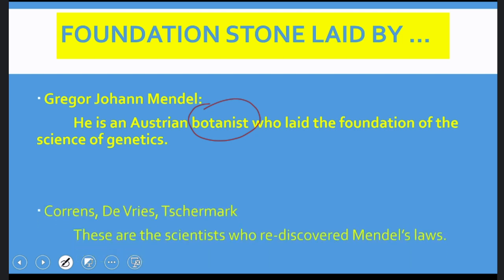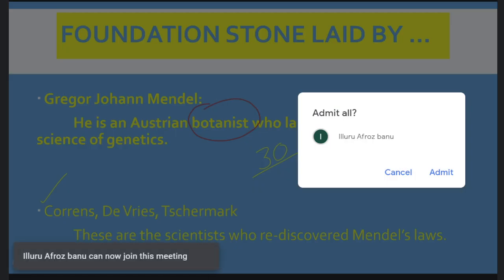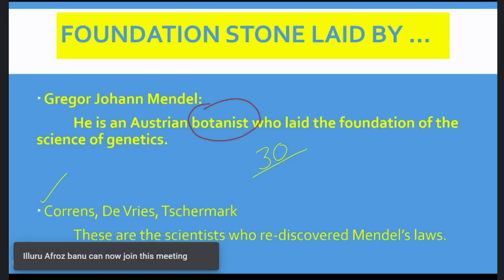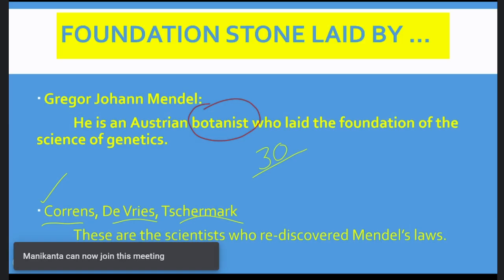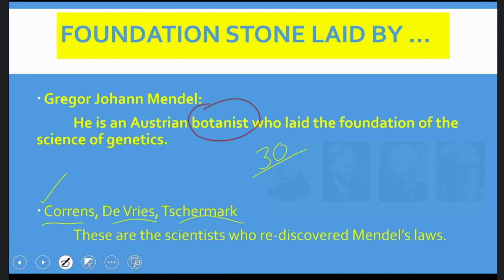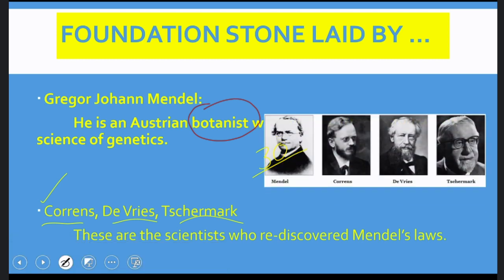And he put forward these concepts, after which, after nearly more than 3 decades, 3 scientists discovered Mendel's principles of inheritance, namely Correns, De Vries, and Schermark. About this we are going to discuss later. These are the scientists who are called rediscoverers of Mendel's laws. So these are the 4 scientists: Gregor Mendel and Correns, De Vries, and Schermark.